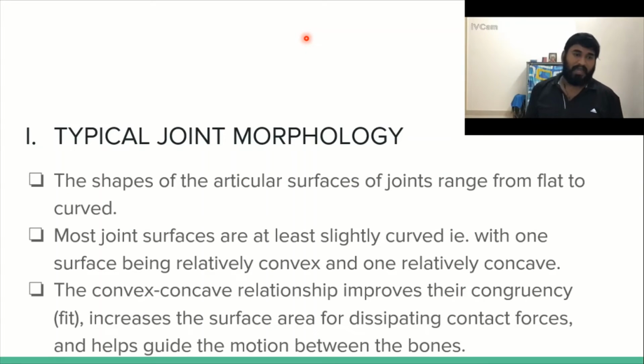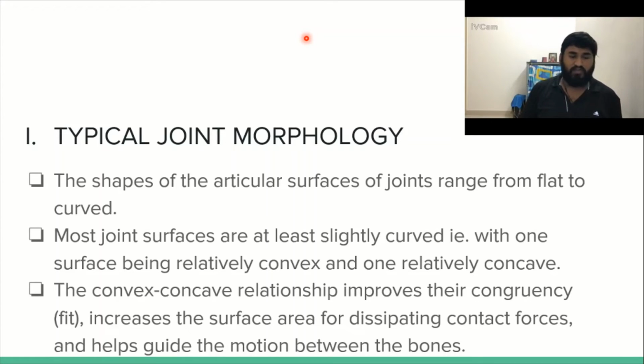So typically the shape of articular surfaces of the joint ranges from flat to curved. But putting that aside, most joint surfaces are at least slightly curved, with one surface being relatively convex and the other being relatively concave. So it does not appear outright that one is concave or convex.